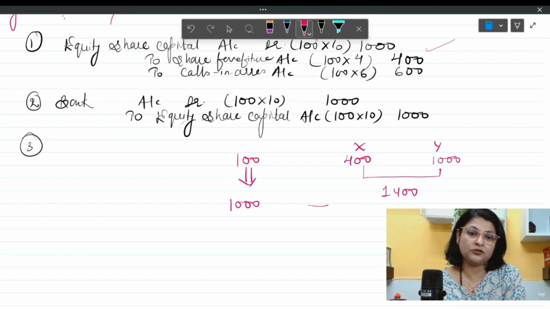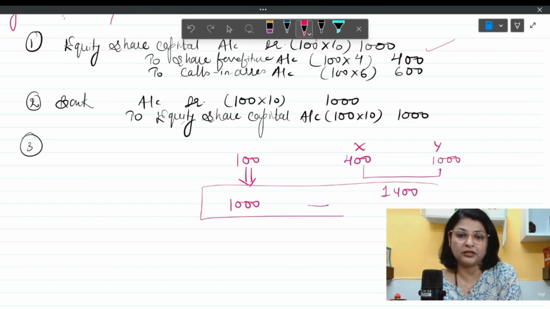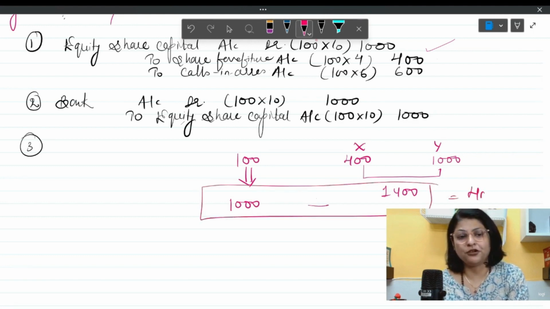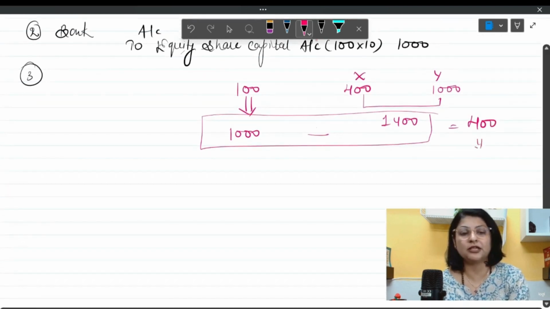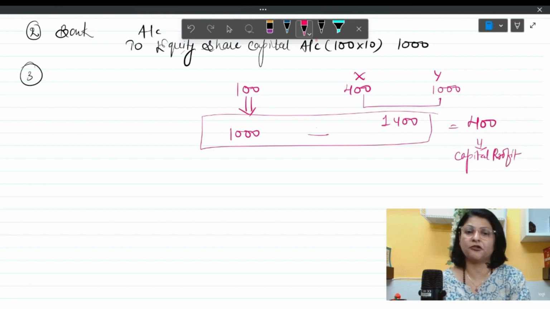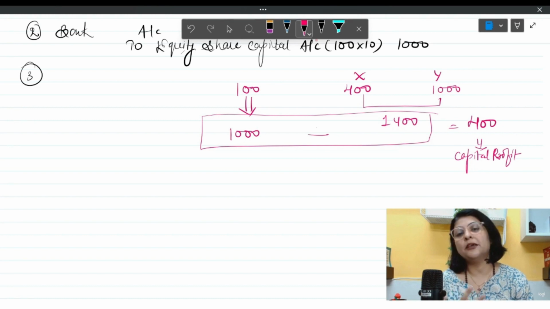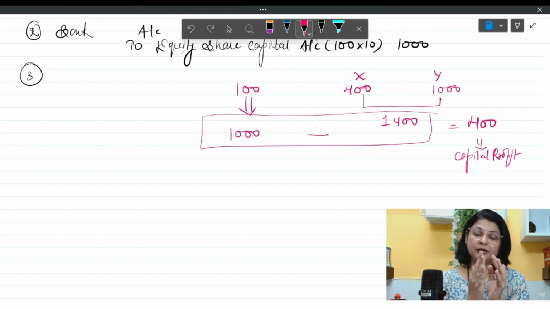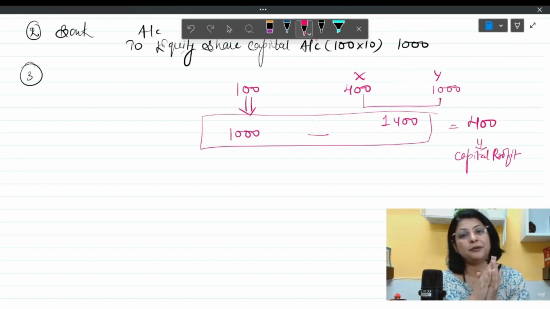So the difference between these two, 1400 and 1000, is profit for the company, and this profit is known as capital profit. Why is it known as capital profit? Because this is not a recurring thing that will happen for the company every time. It is once in a while that the company forfeits the shares and reissues them. That is why this profit, being non-recurring in nature, is known as capital profit. And where do we take this capital profit? This capital profit is transferred to the capital reserve account.